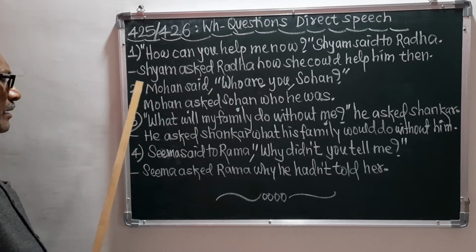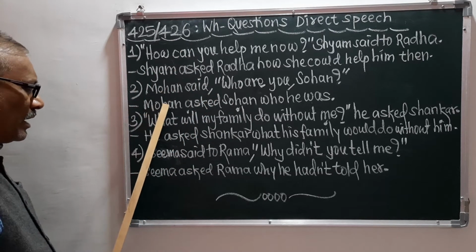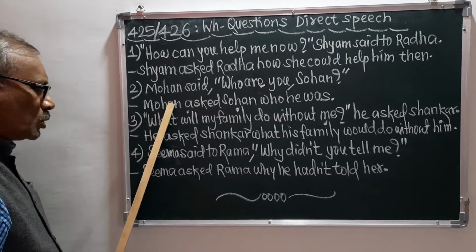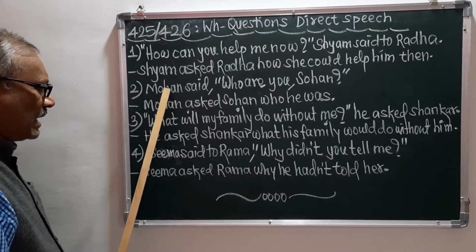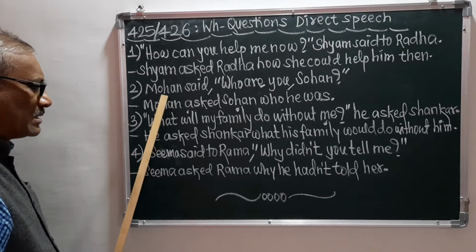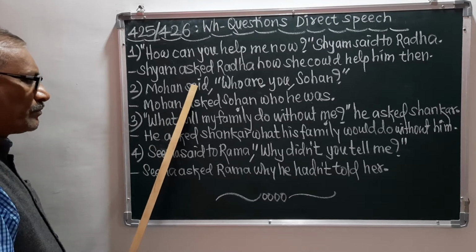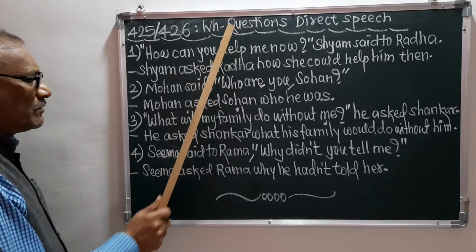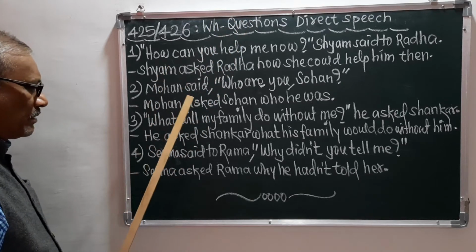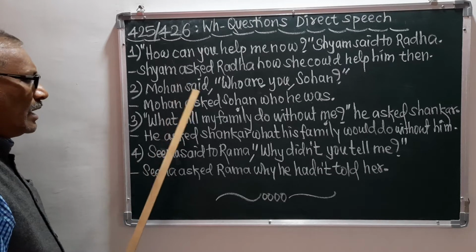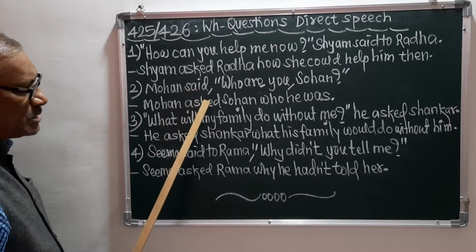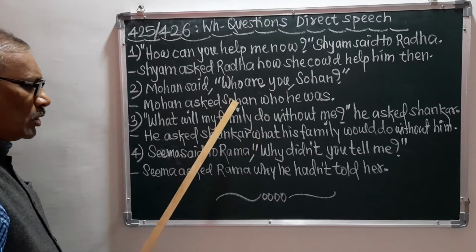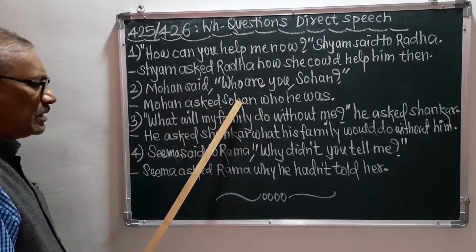Now remember, here the answer is: Mohan is put as Mohan because this is the speaker, and I always told you that the speaker never changes, and that's why I have put Mohan as it is. Then said has become asked, because if there is a WH question, then we can take asked instead of said, and that's why here I have taken asked. And then Sohan, because Sohan is the listener, so I have put Sohan here.